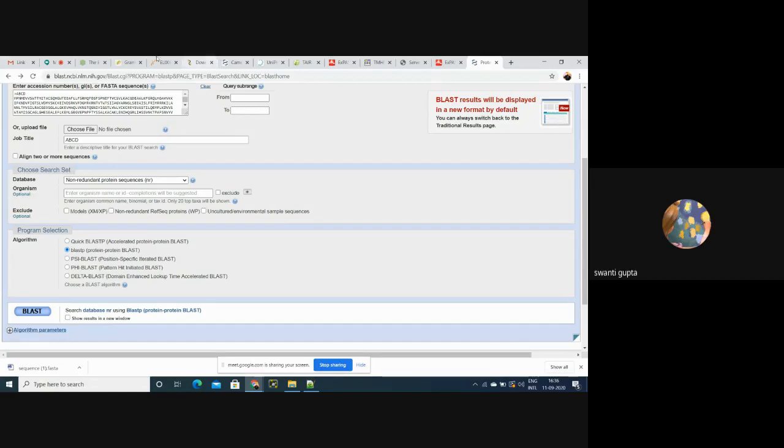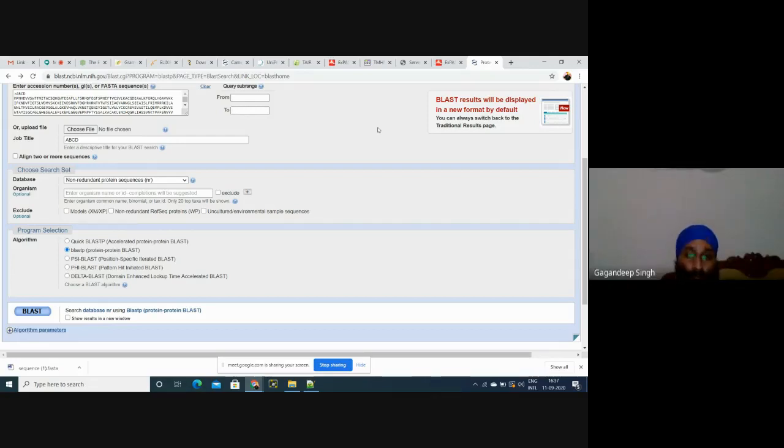If there is a new sequence, then we can type any name after the greater than sign. But if you already know the accession number, NCBI already tells the accession number, but here we are typing ABCD. Actually, I have fooled NCBI. NCBI doesn't know that I have provided a newly sequenced entry. I have fooled it by giving our own name. If you get a new sequence, there may be a new name as well. For example, Contig 1, Contig 2, whatever name you give it.